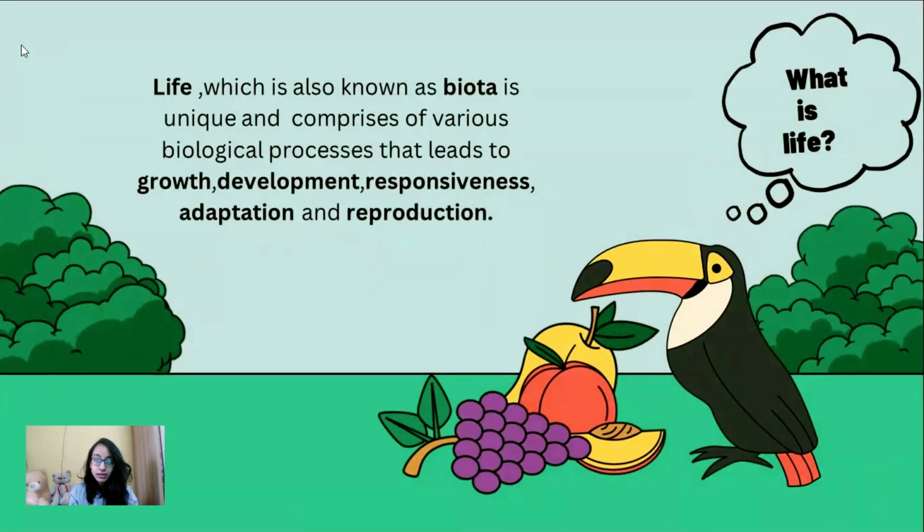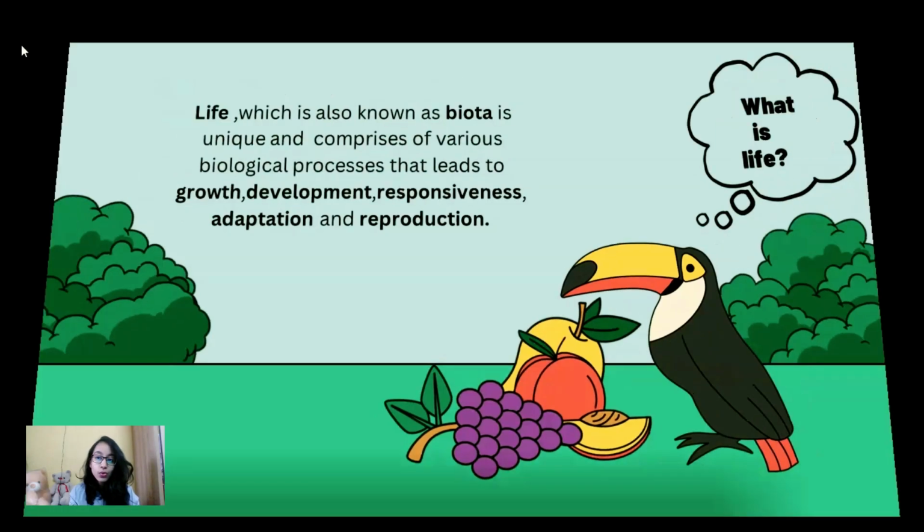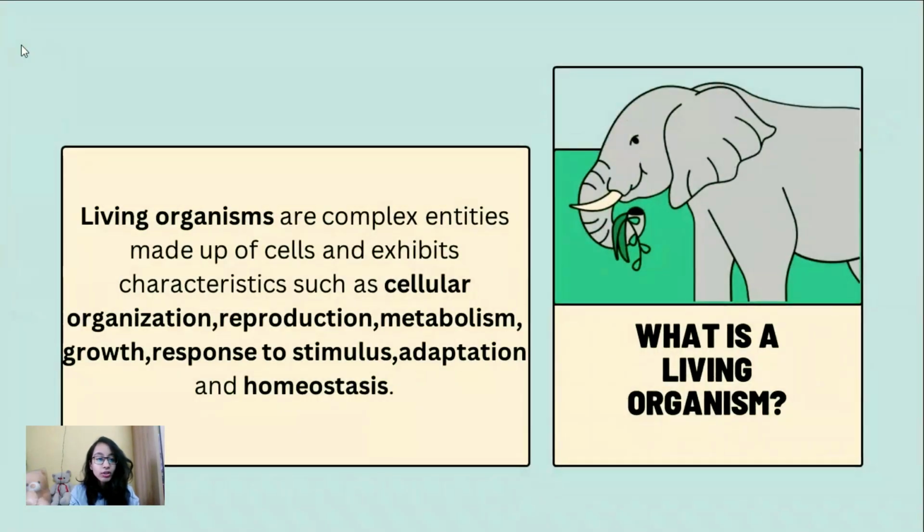The first thing that we'll discuss is what is life. Life, which is also known as biota, is unique and comprises various biological processes that lead to growth, development, responsiveness, adaptation, and reproduction. The next thing that we are going to see is what is a living organism. Living organisms are nothing but complex entities made up of cells and exhibit characteristics such as cellular organization, reproduction, metabolism, growth, response to stimulus, adaptation, and homeostasis.